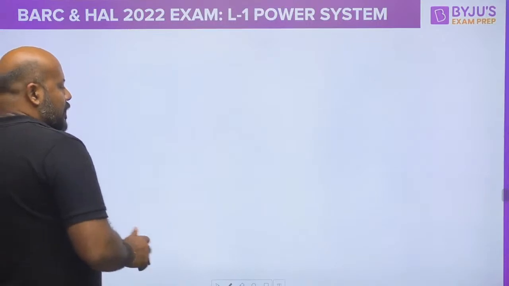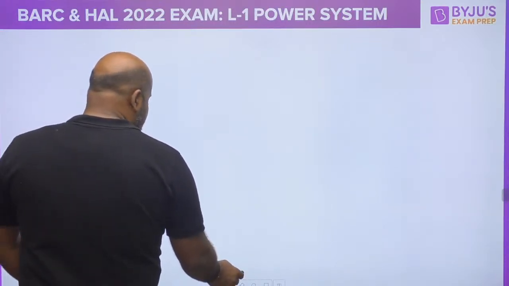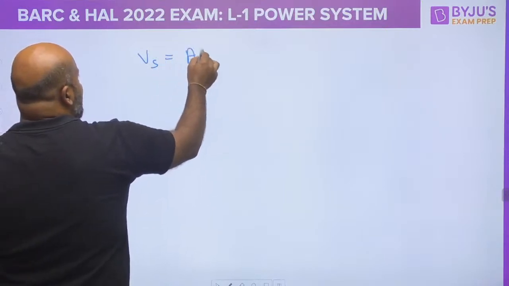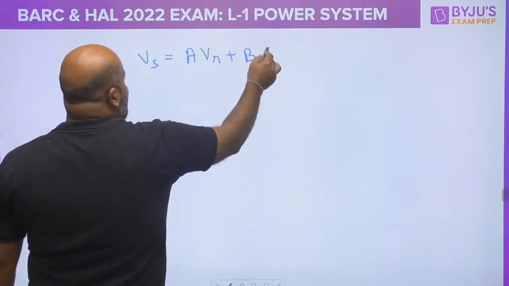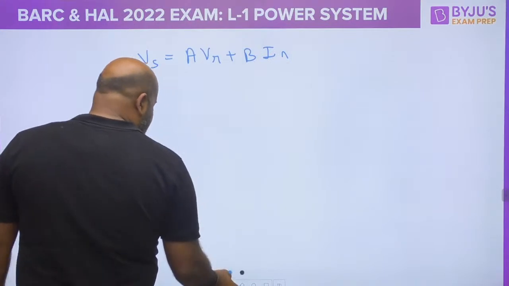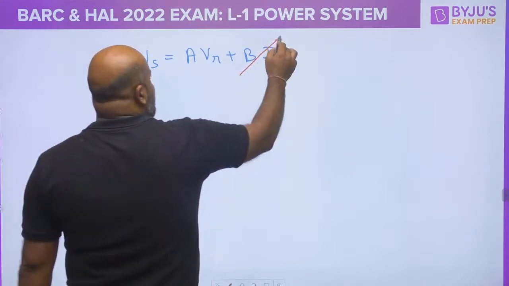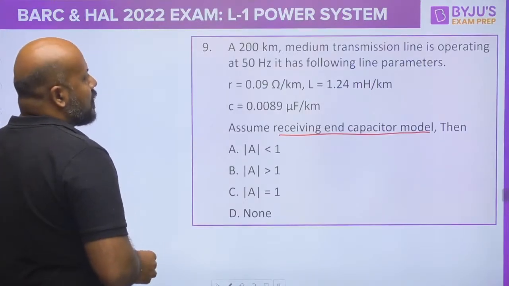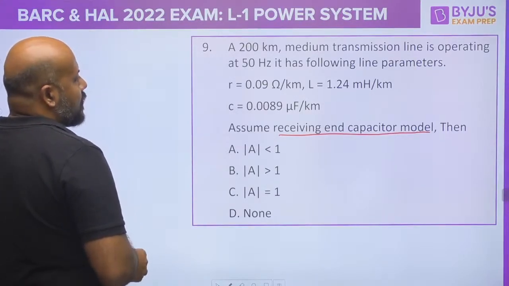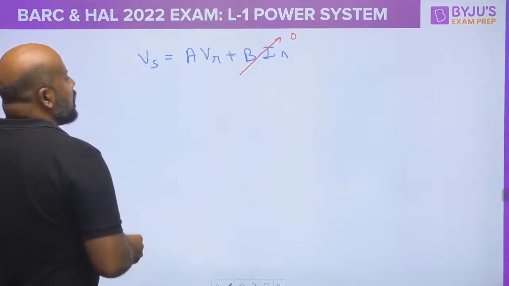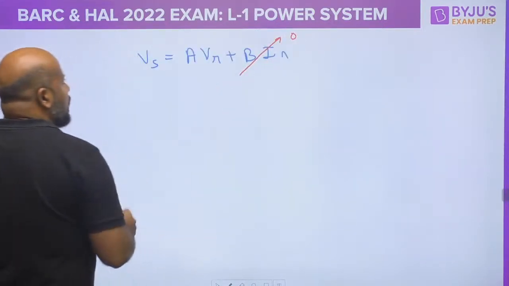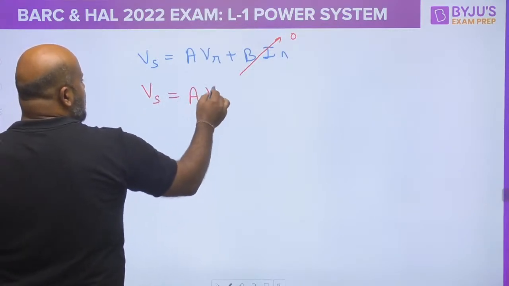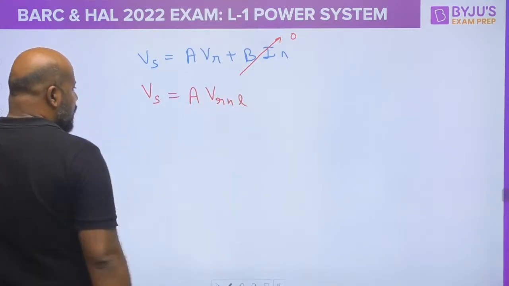Now, what if Ferranti effect is present? Please try to understand. Let me write it in terms of the equation. Vs is equal to A VR plus B IR. Because you are talking about Ferranti effect, you are talking about no load condition, so IR is 0. When IR is 0, you write Vs and this is A times VR no load.